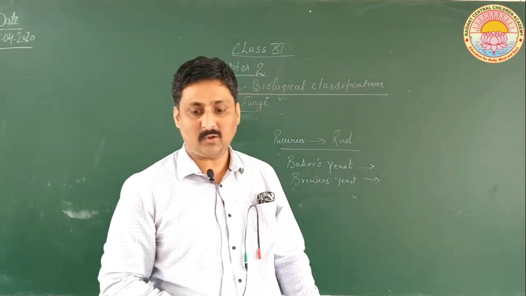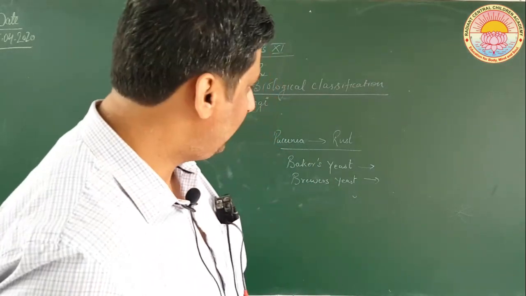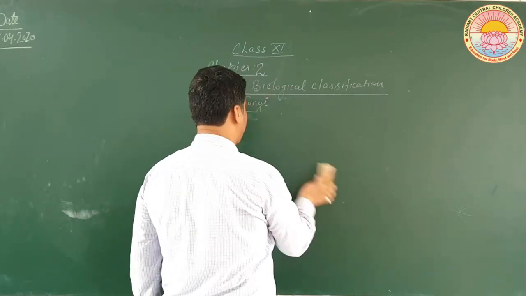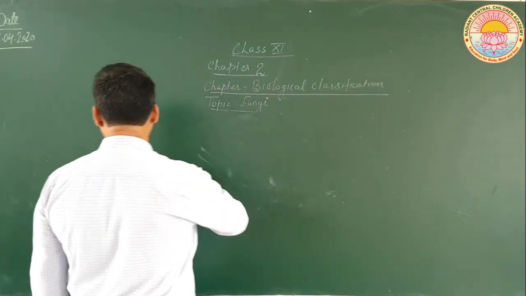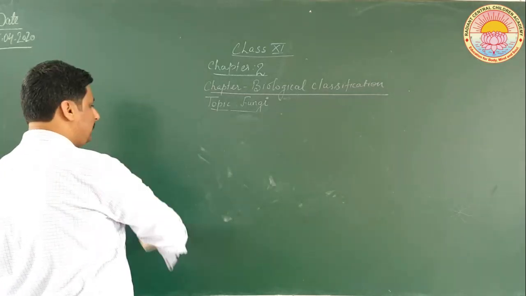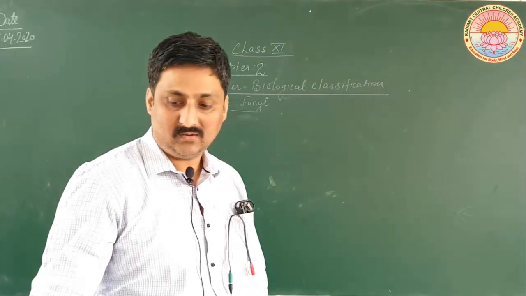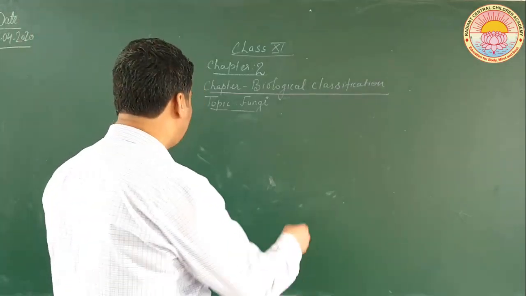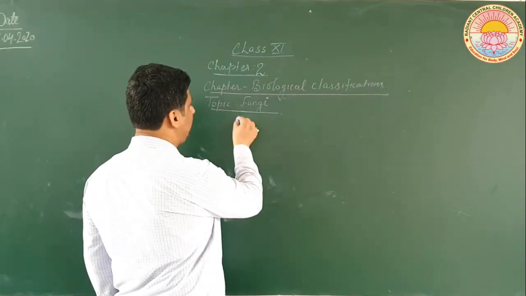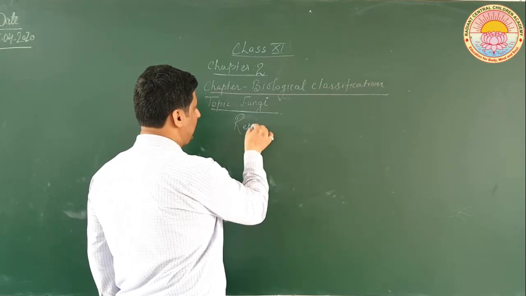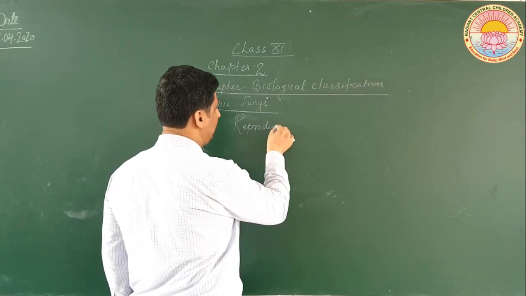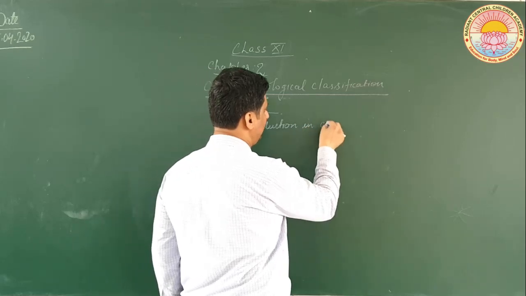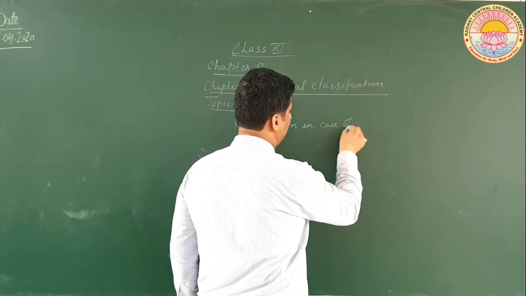So, now we will be talking about certain other aspects of fungi. Let us take the life cycle of fungi. First of all, let us discuss sexual, asexual and vegetative propagation in fungi. So, let us start with reproduction of fungi.